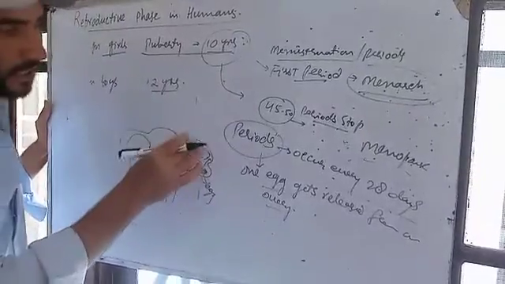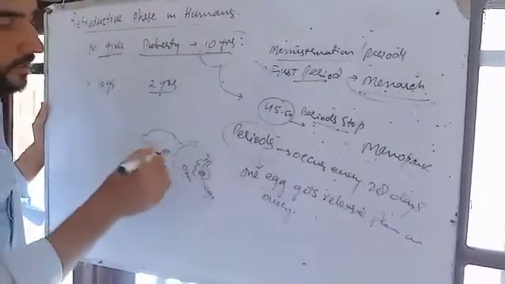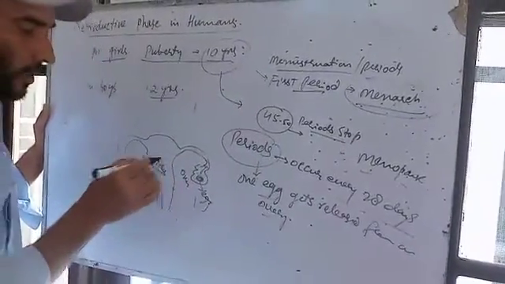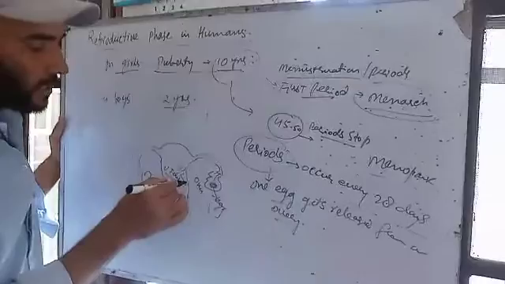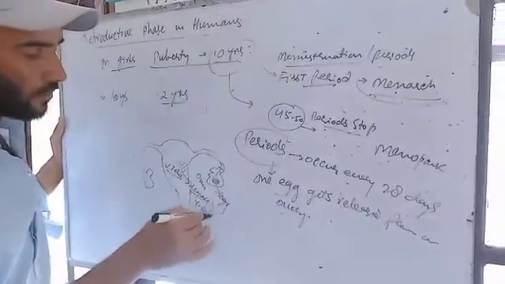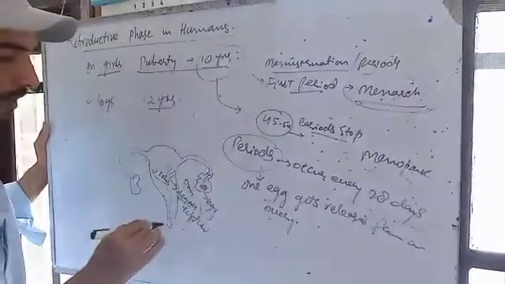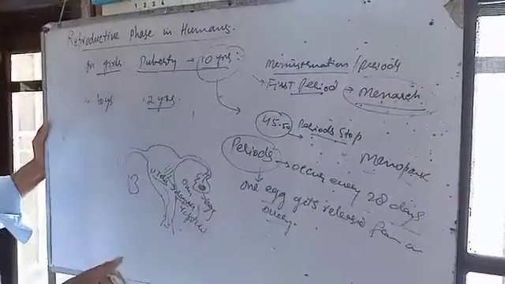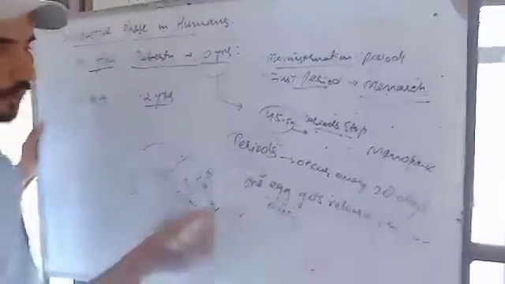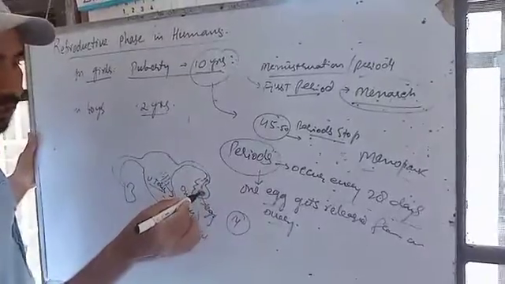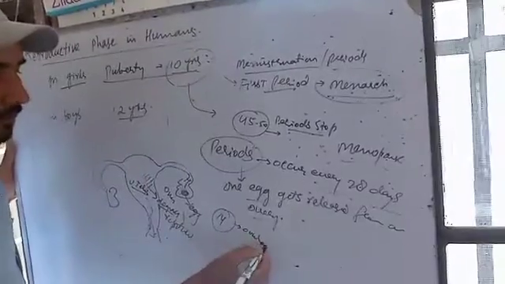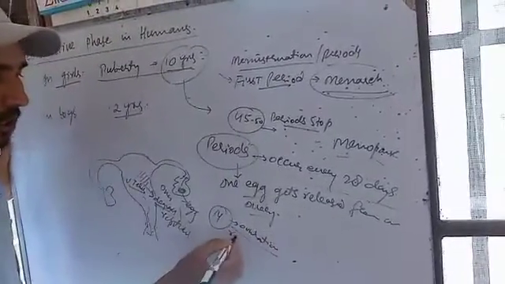If fertilization does not occur, then the egg dies after a fixed period, and the uterus lining degrades, or you can say it ruptures, and the bleeding comes through the vagina. That is known as period. Actually the egg gets released from the ovary on the 14th day of the period. That is known as ovulation. What is ovulation? Releasing of the egg from the ovary.